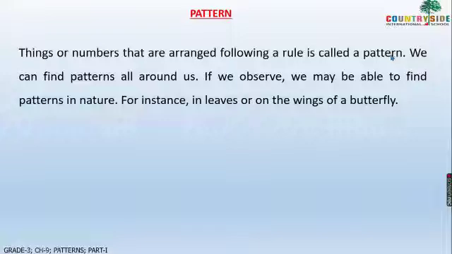So what does this mean, children? Whenever we are arranging something and you are following a certain rule, that is called a pattern. We can find patterns all around us. If we observe, we may be able to find patterns in nature. How do we find patterns in nature? See, when we have a flower, even the flower petals are arranged in a pattern.